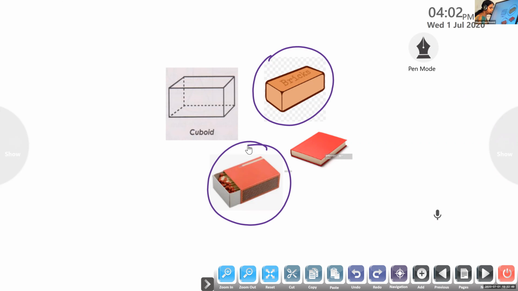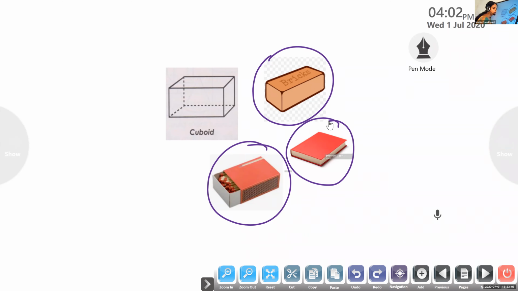Now Diya, sit properly and look at the object. What about this one? Name the object. It's a book. That book also looks like cuboidal shape.